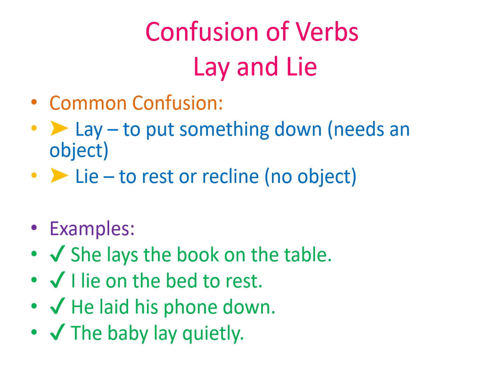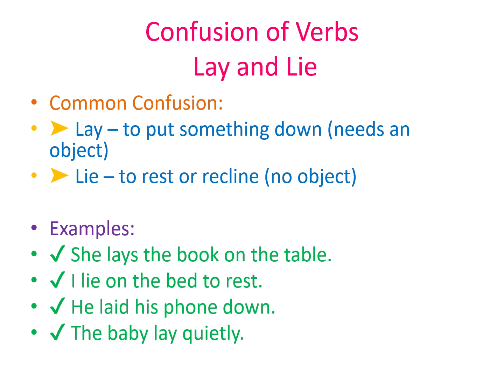Welcome to the chapter, Confusion on the Words Lay and Lie. These two verbs confuse many people because they are similar, but they don't mean the same. Lay means to put something down. It needs an object, something you are laying. For example, she lays the book on the table. The book is the object.